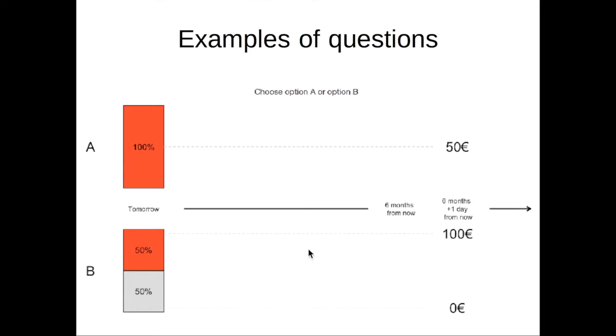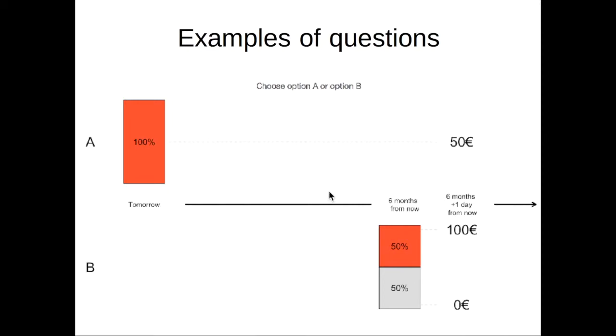Here is another example. In this example, option A gives €50 for sure in 6 months from now. Option B gives a probability of 50% to get €100 in 6 months from now, and a probability of 50% to get nothing. Option B would be solved tomorrow. Therefore, if you choose option B, you would know tomorrow if you would receive €100 in 6 months or not. In this case, the main difference between the two options is that option A offers a gain for sure, whereas option B is risky.